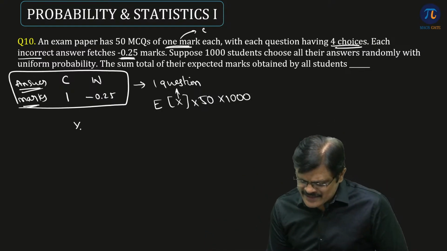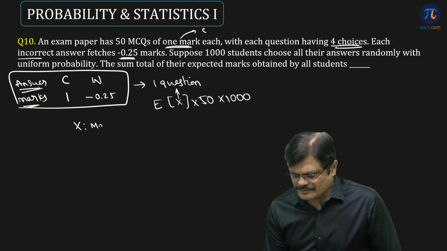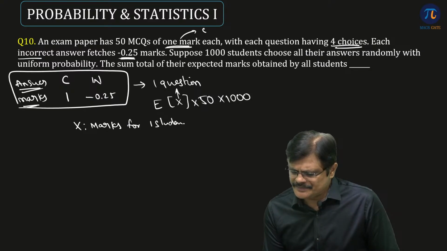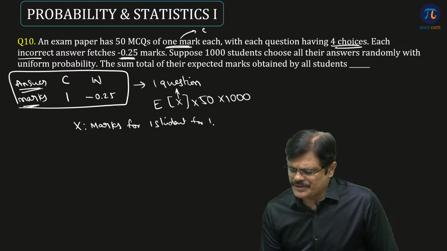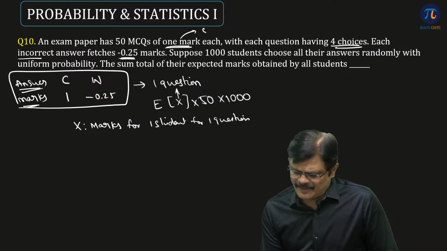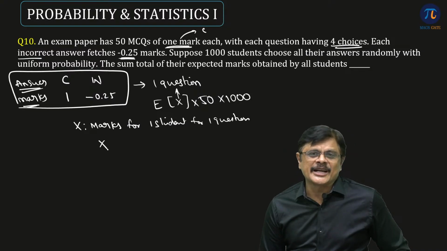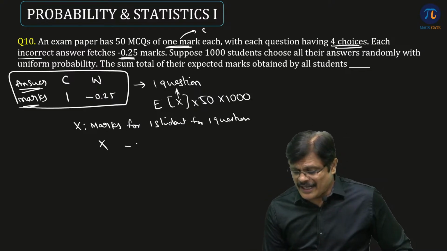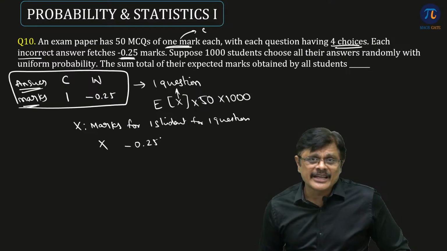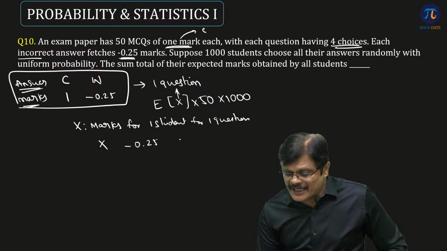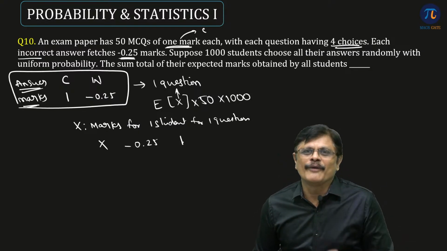Okay. So x is the marks for one student for one question. X is the random variable. Marks for one student for one question. So what are the possible marks, sir? Either he can get negative marking, which is minus 0.25, or he can get positive marks, 1 mark.